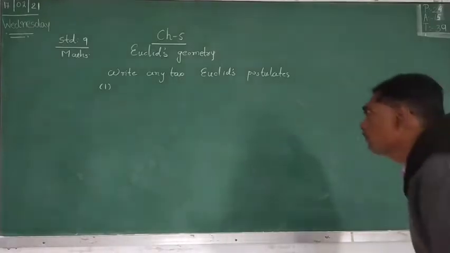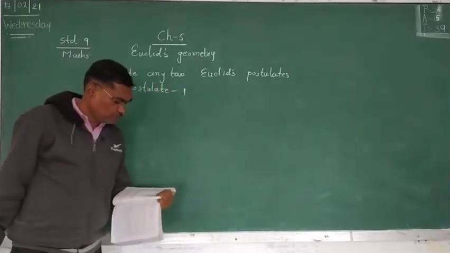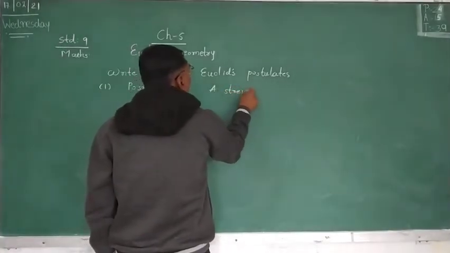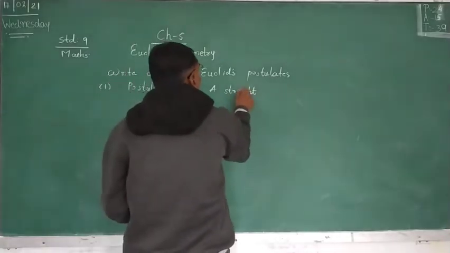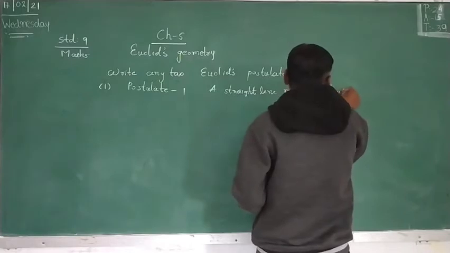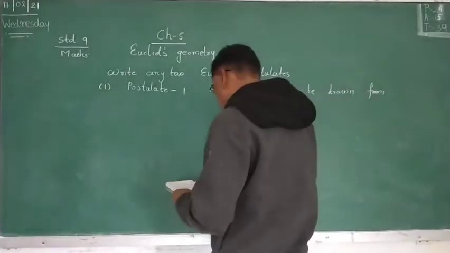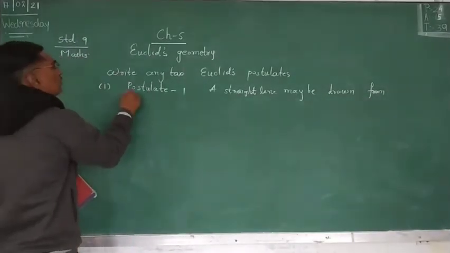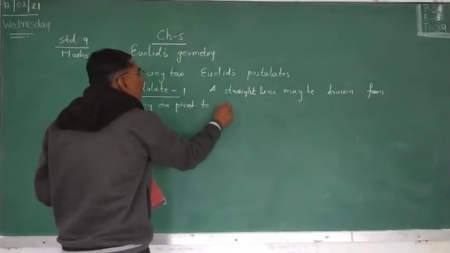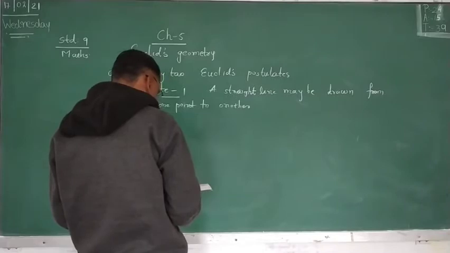Postulate 1 on page number 82. Postulate 1: A straight line may be drawn from any one point to any other point.